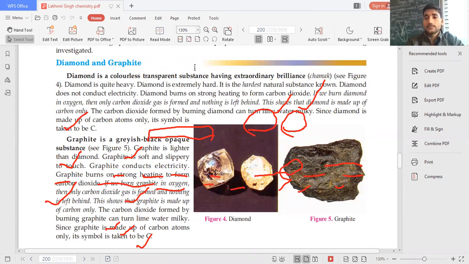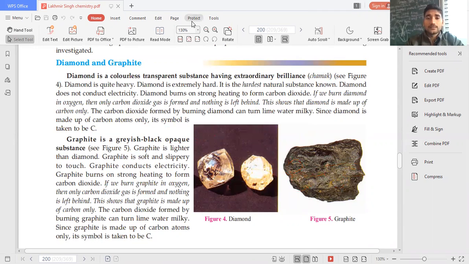Let's see in detail. What is diamond? Diamond is a colorless transparent substance having extraordinary brilliance. Diamond is extremely hard. It is quite heavy. It is the hardest natural substance known. Diamond does not conduct electricity. Please keep this in your mind. Diamond does not conduct electricity.